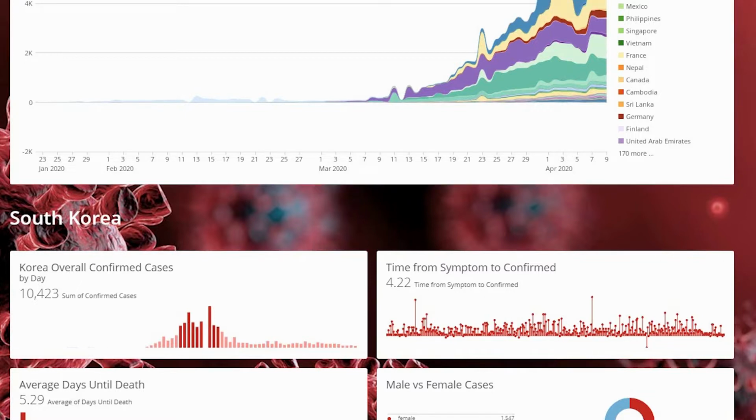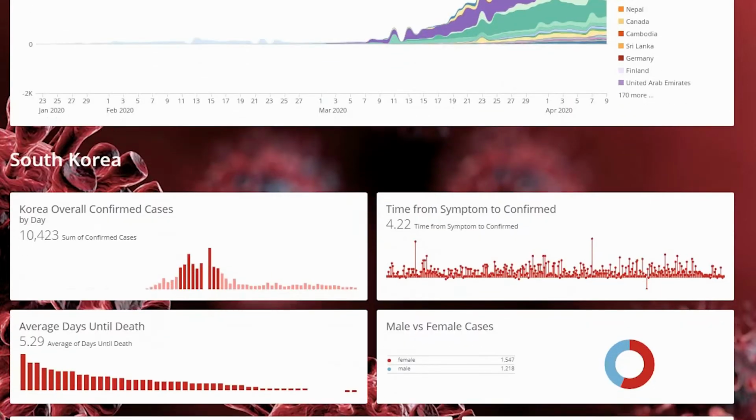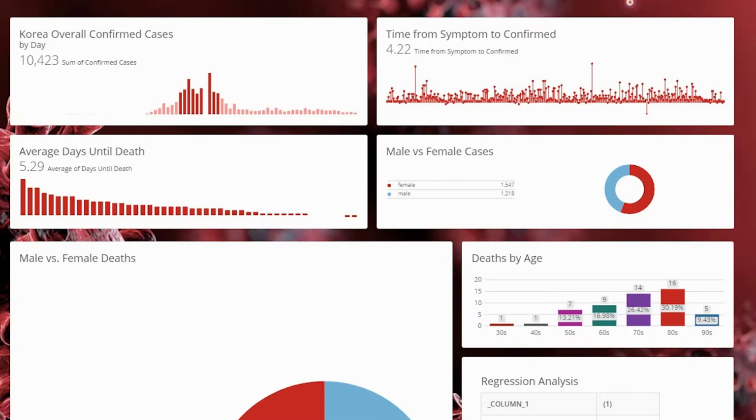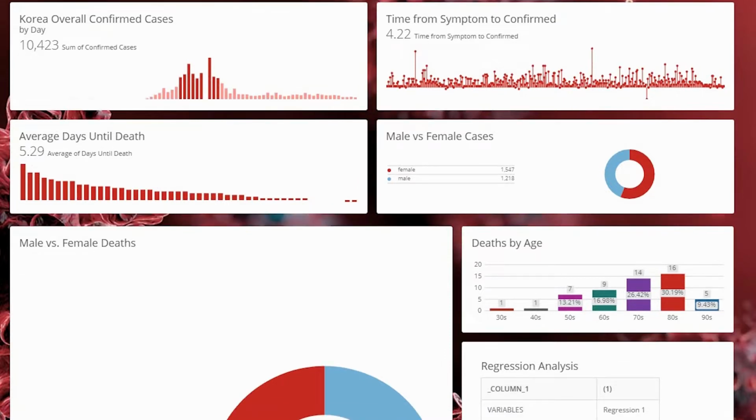So going along the lines that Danny was talking about in South Korea, one of the topics we chose to talk about is the time frame from when someone feels the symptoms of the disease to when that case is confirmed as a coronavirus case. Now, as you can see on the time from symptom graph, on average, it takes 4 days from when a person feels the symptoms until they get tested. Why is this so important, you may be asking? It shows the capability of that country on testing coronavirus cases.